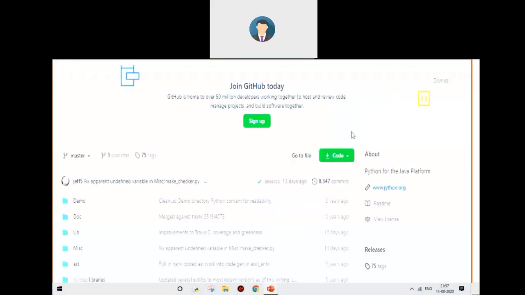Another interpreter for Python is the Jython interpreter. Before that, we need to go to github.com/jython, and then we go to code. Then we'll see a download sign over here. Same method, we need to click on download zip file.